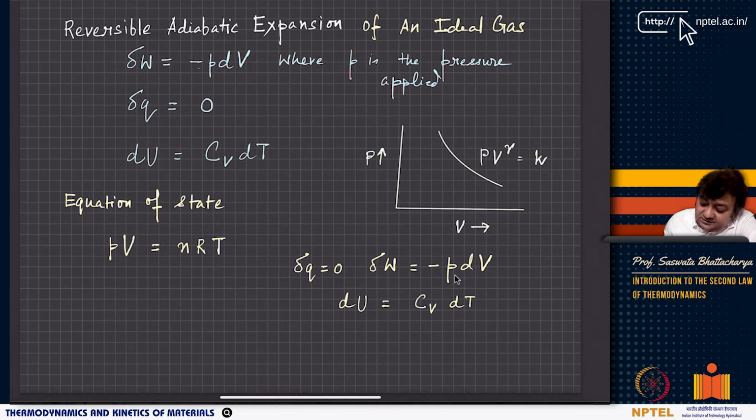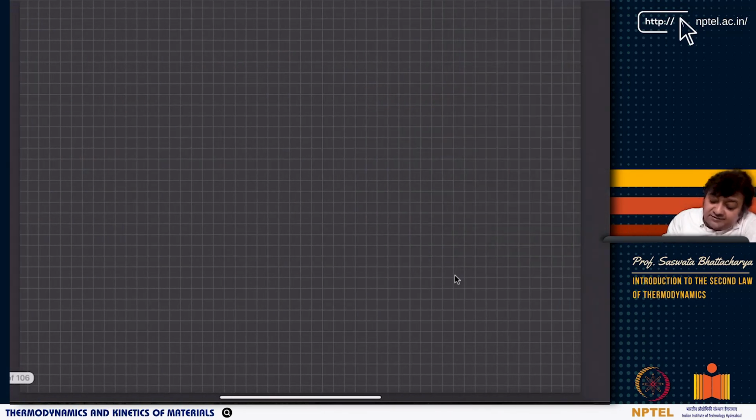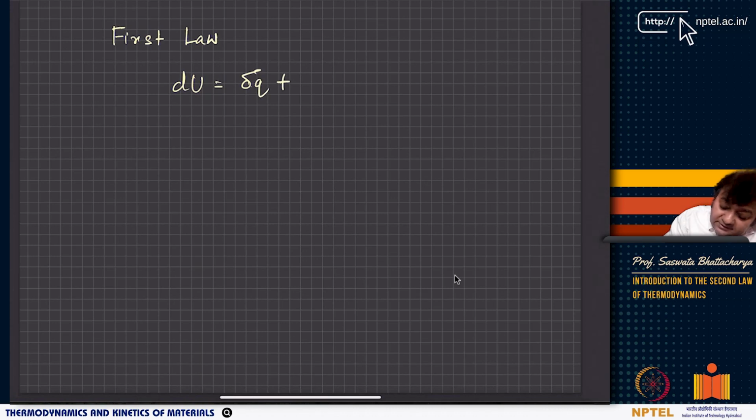Now, if I use the first law, then we can directly write dU equals delta Q plus delta W. Again, why delta? Delta is because it's a path function, and this is all reversible.